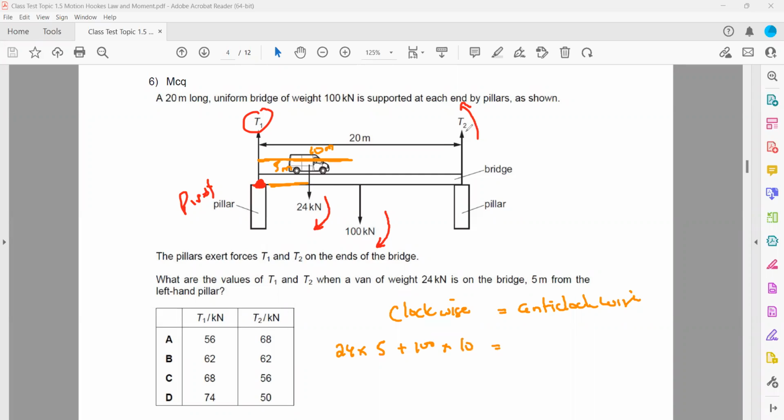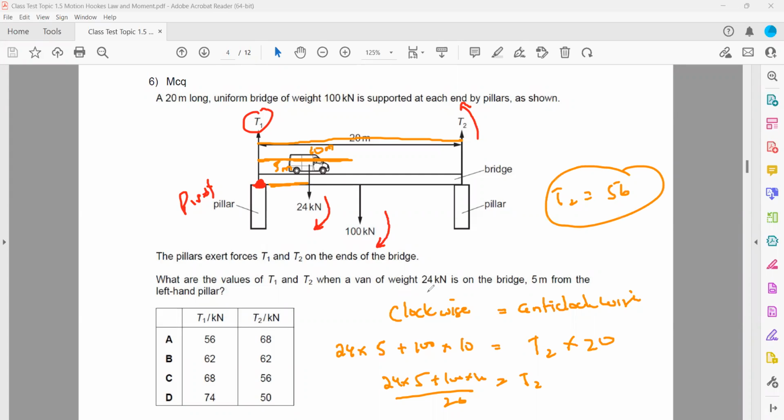Then the anti-clockwise moment is T2. And what about the distance from the pivot? The total distance, that's equal to 20. So T2 into 20. We need T2, so it will be 24 into 5 plus 100 into 10, divided by 20. This will give us the value for T2. After substituting, T2 will come out as 56.